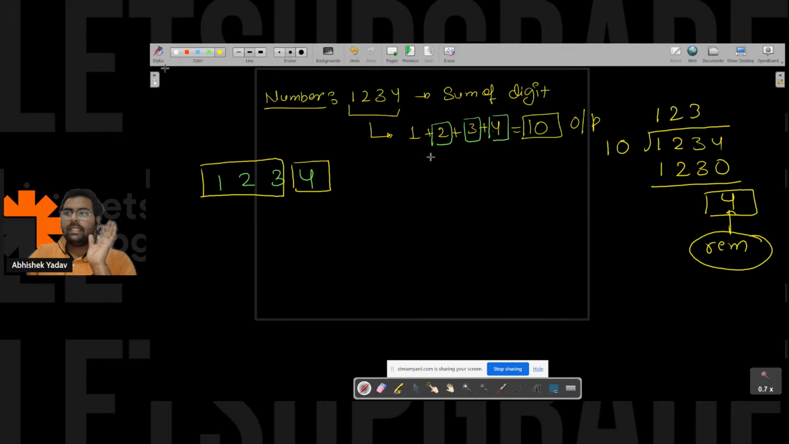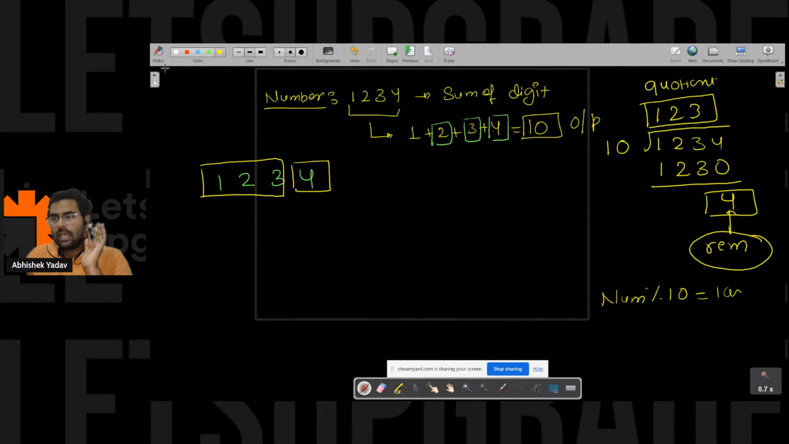And one more thing, I am getting the remaining digit also. That is this quotient part, okay? So I know how I can get a remainder. If I take num modulo 10, then I will get the last digit, right everyone? And when I am doing num divided by 10, then I will get the remaining digit.